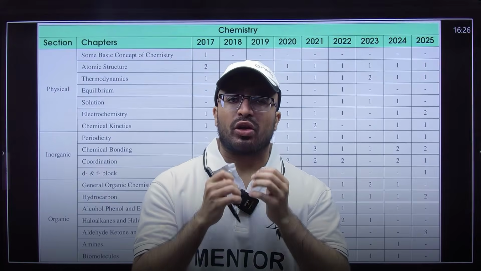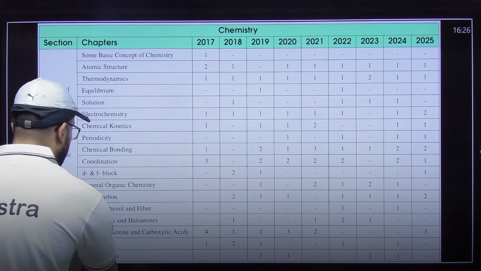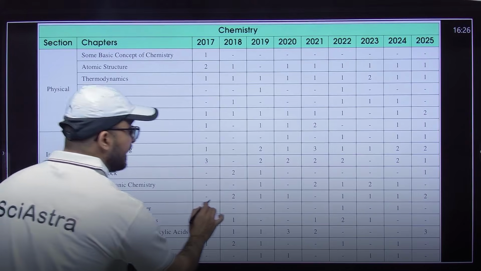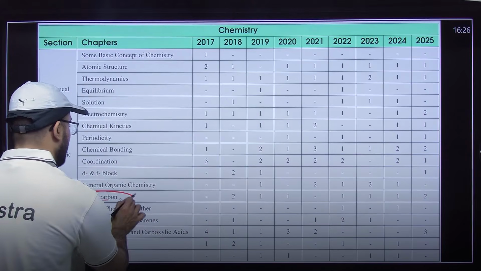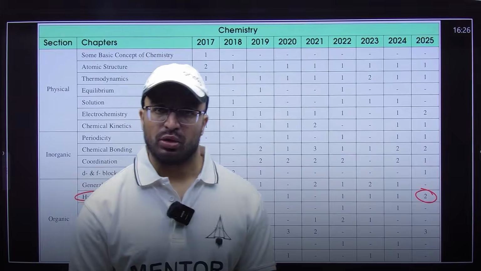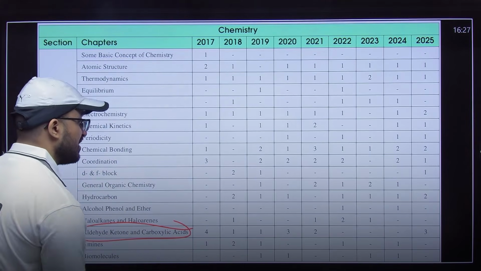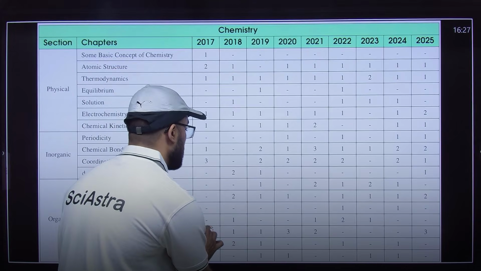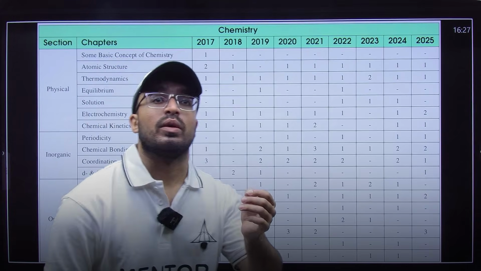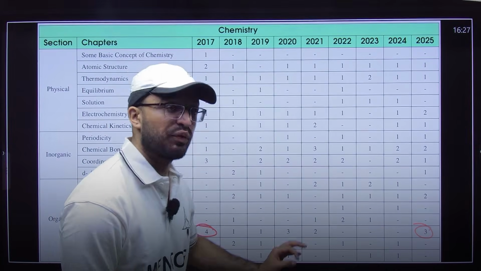Now moving on to organic chemistry. The important chapters in organic chemistry are, if you can see, hydrocarbons: almost every year one question is asked, and in 2025, 2 questions were asked from hydrocarbons. The next important chapter is aldehyde, ketone and carboxylic acid. In 2017 they asked 4 questions from this chapter alone, and in 2025 they asked 3 questions from this chapter alone.